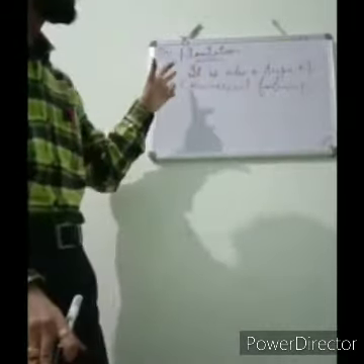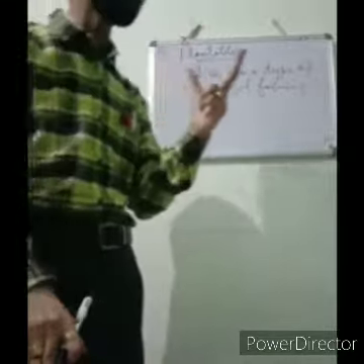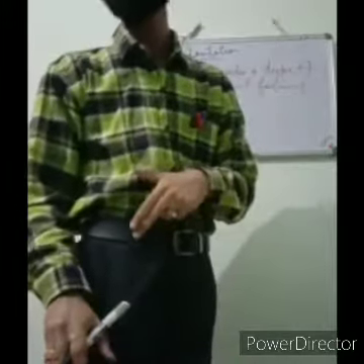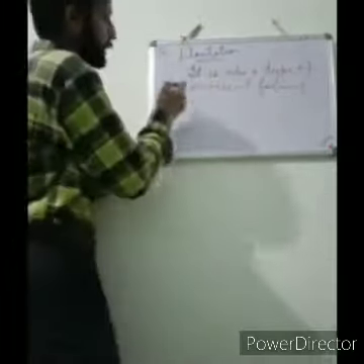Like we can grow tea and coffee. This is known as plantation agriculture.